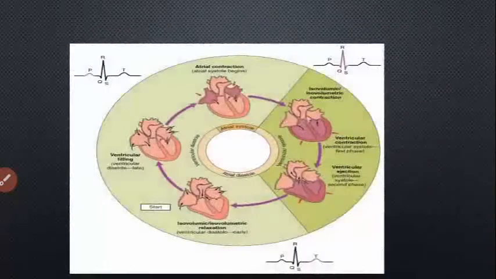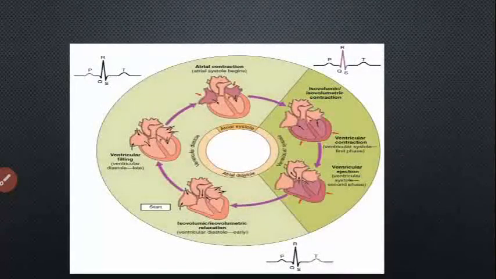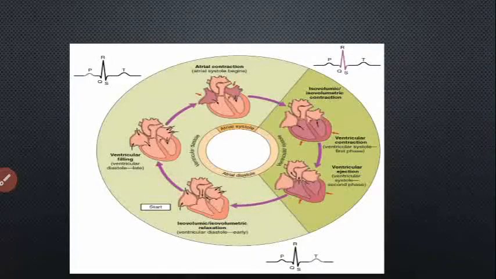Then let's move to the phases of the cardiac cycle. At the beginning of the cardiac cycle, both atria and ventricles are relaxed. Blood is flowing into the right atrium from the superior and inferior vena cava, and into the left atrium from the four pulmonary veins. Both AV valves, the tricuspid and mitral valves, open. Then contraction of the atria follows the depolarization represented by the P wave on the ECG. As the atria contract, pressure rises and blood is pumped into the ventricle through the open AV valves.